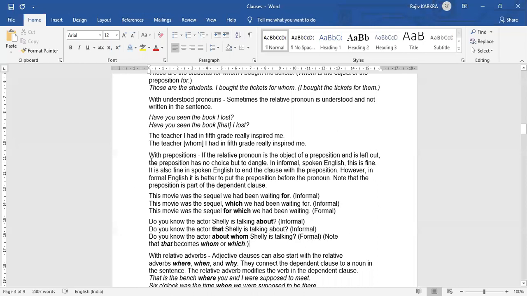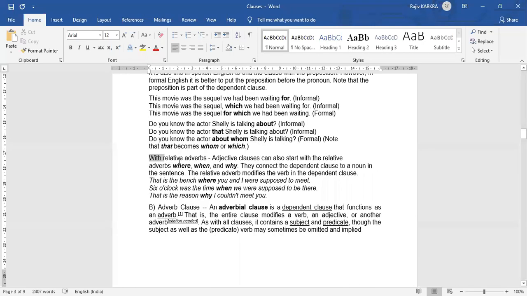If we use it with adverbs, relative adverbs, what do we say? The adjective clauses can also start with the relative adverbs where, when, and why. They connect the dependent clause to a noun in the sentence. The relative adverb modifies the verb in the dependent clause. So it modifies a verb in the dependent clause. How? That is the bench where you and I were supposed to meet.